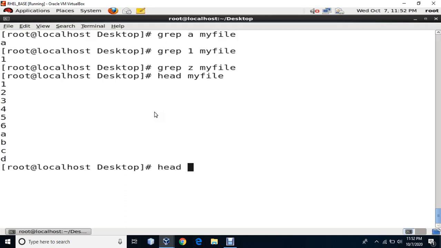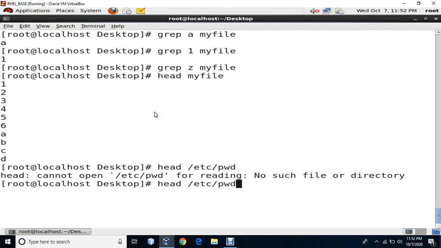So I'll say head /etc, that is I'm going inside etc, and inside etc I want to see the passwd file, that is the password file.